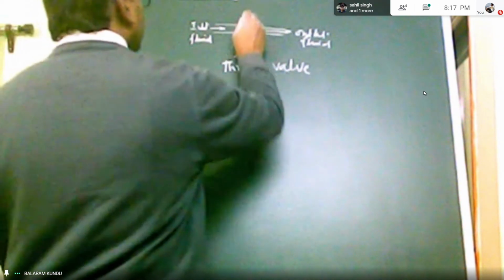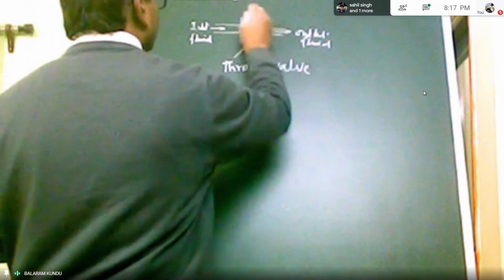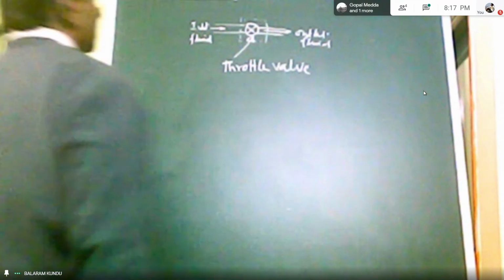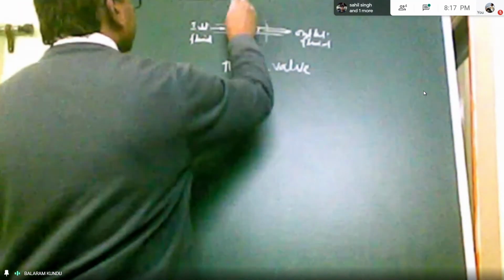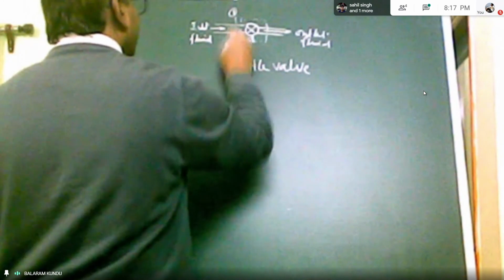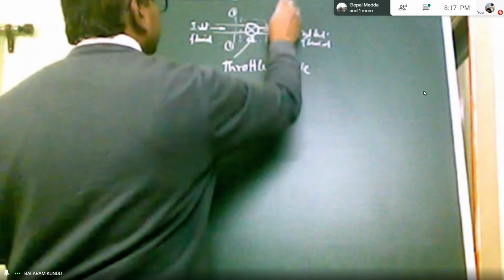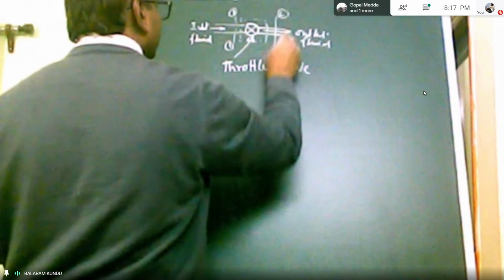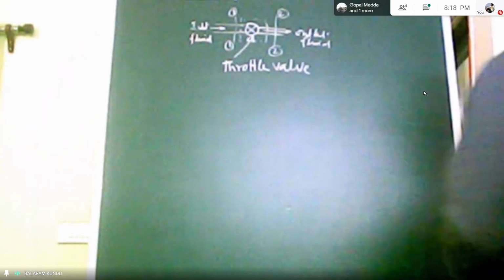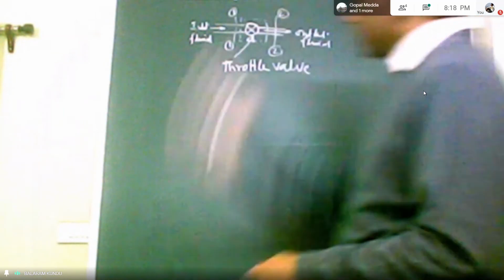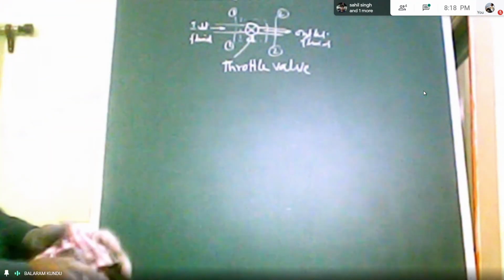Now, to analyze this, we consider one control volume. Okay. So at the inlet here, we consider say section 1, and at the exit, say section 2. Okay. So using the steady flow energy equation, the throttling process can be explained.